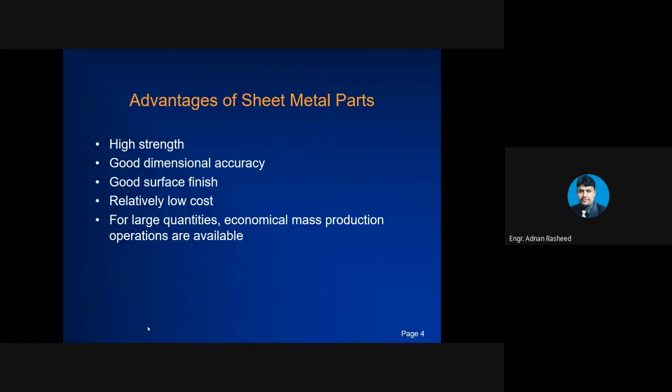What are the advantages of sheet metal parts? The basic advantage of sheet metal parts is that they are produced by cold working operations. So definitely it will give you high strength, good dimensional accuracy, as well as good surface finish, and relatively low cost. For large quantities, economical mass production operations are also available.